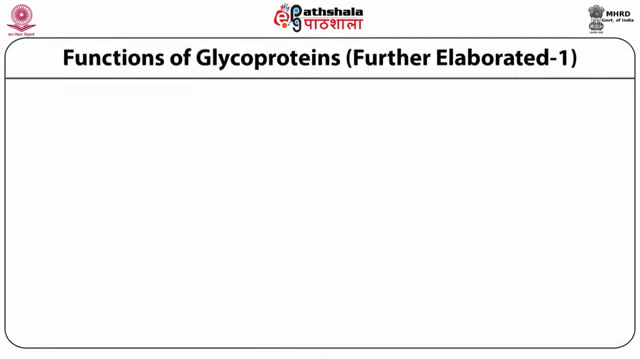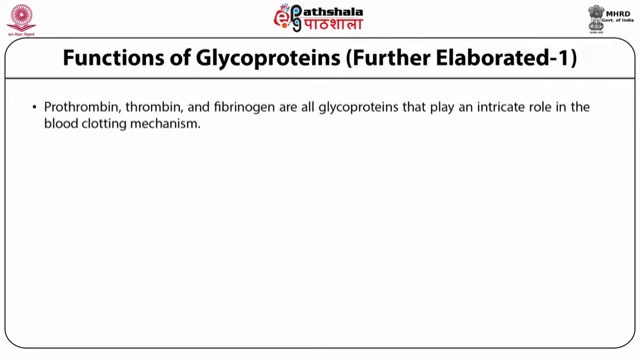That is the beauty. It will secrete some chemicals that will deposit on our skin, so other chemicals or other unwanted things do not create any problem or harm to our skin. Such is how it acts as a protecting agent also. Functions of glycoproteins. Prothrombin, thrombin and fibrinogens are all glycoproteins that play an intricate role in the blood clotting mechanism.